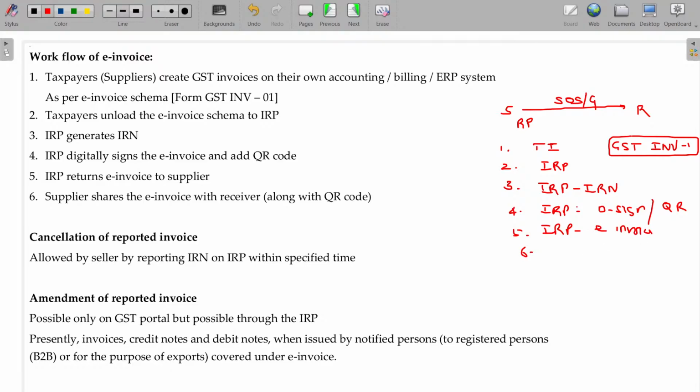Sixth, this one will be sent to the recipient. The supplier shares this e-invoice. An e-invoice is not the invoice you prepare in printed form; that is not valid. You have to create an e-invoice using your own billing software as per the GST invoice number 1 format and upload that to the IRP. The IRP will take the responsibility to assign a special number, generate the e-invoice and add a QR code.